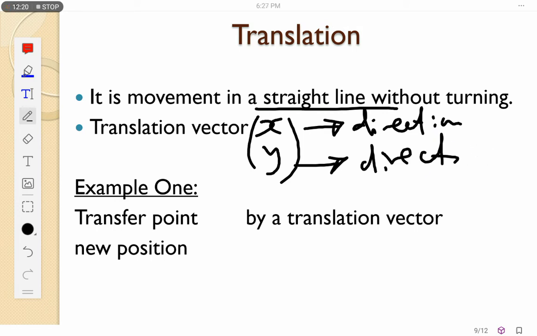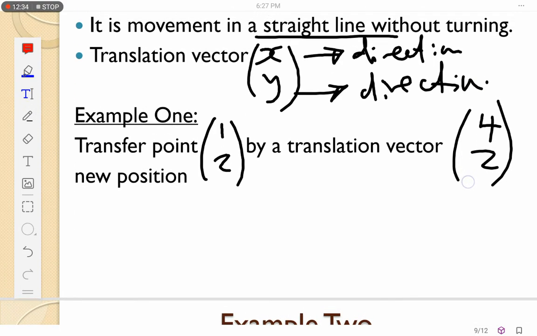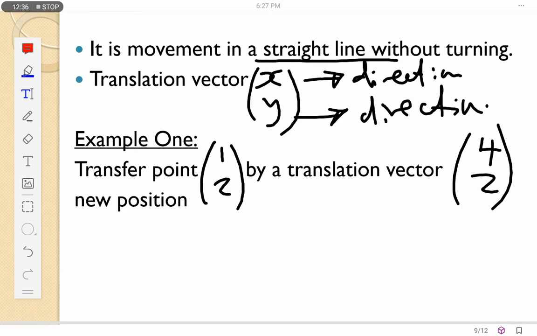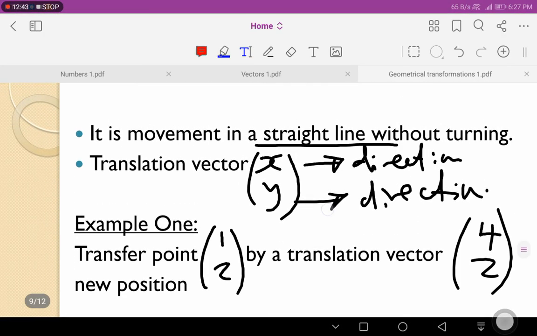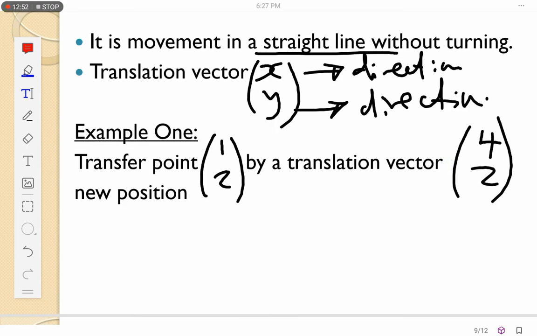Now let me have an example where we want to translate a point. Let's say I've got the point (1, 2) and a translational vector, let's say (4, 2). Instead of going into my graph and drawing these points, I can simply find the new position using this translational vector.